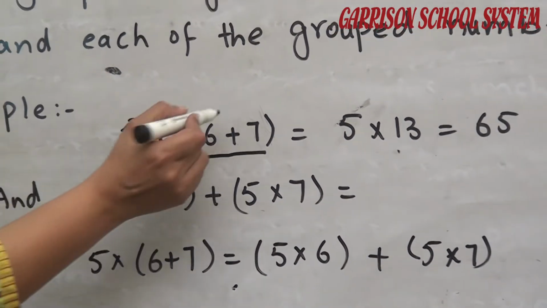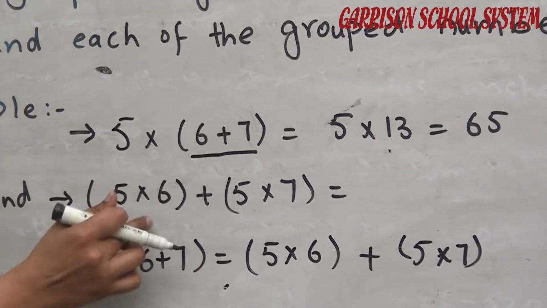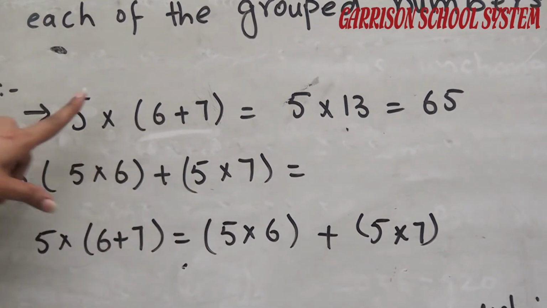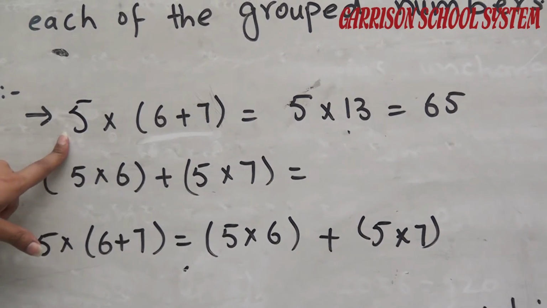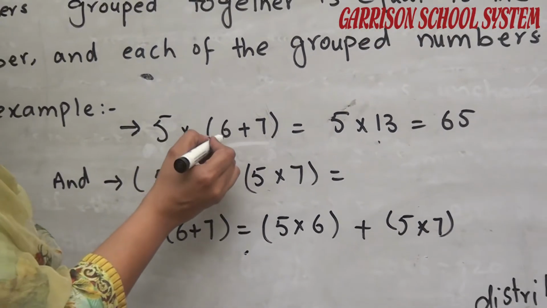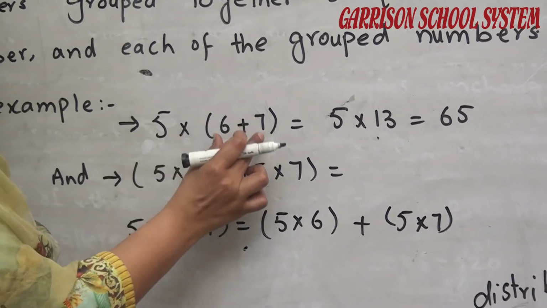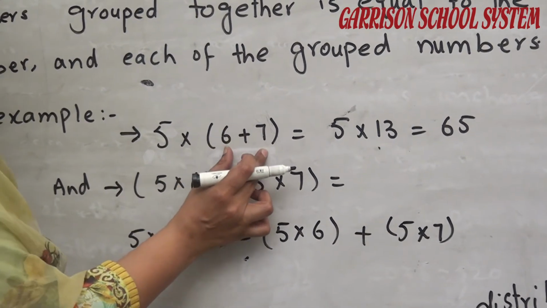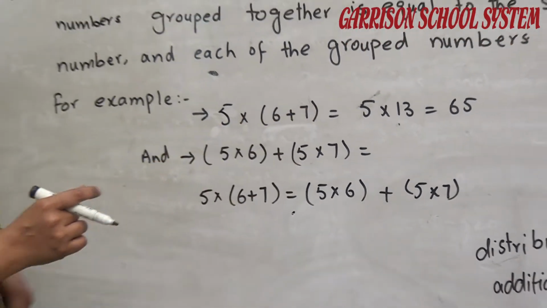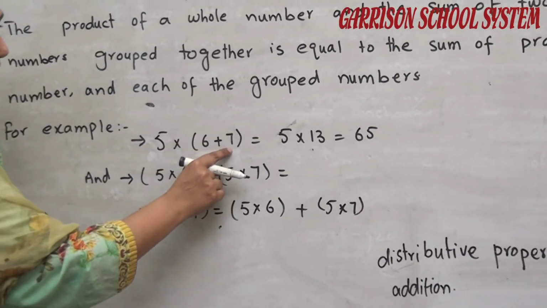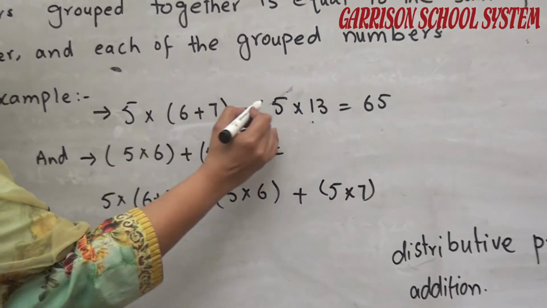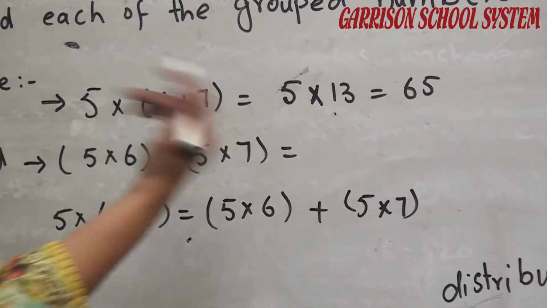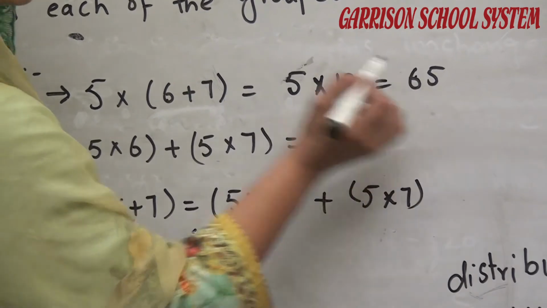Students, we can write this form in this form. You know, when we have a bracket, first of all we will solve the numbers that are in the bracket. So this is 6 and this is 7, and we have to add them first because the bracket is around these numbers. So first of all we write 5 multiplied as it is, and 6 plus 7 is 13. After that 5 multiplied by 13, we will get 65.